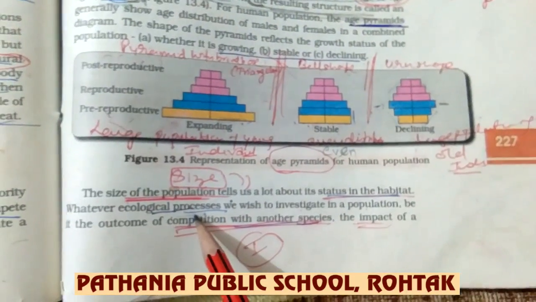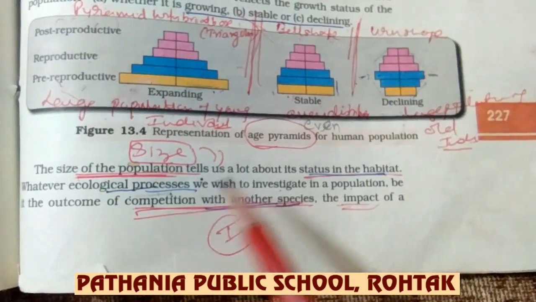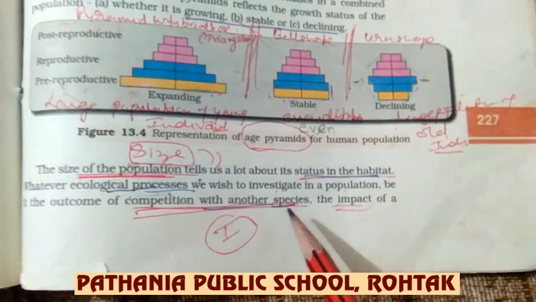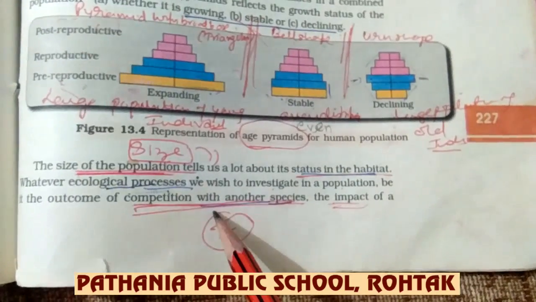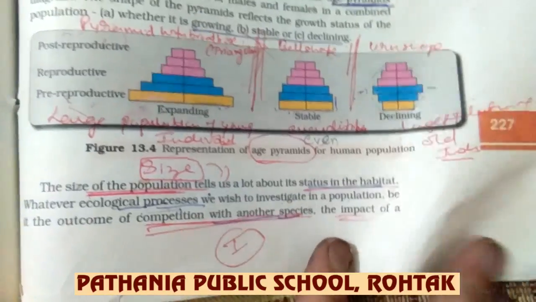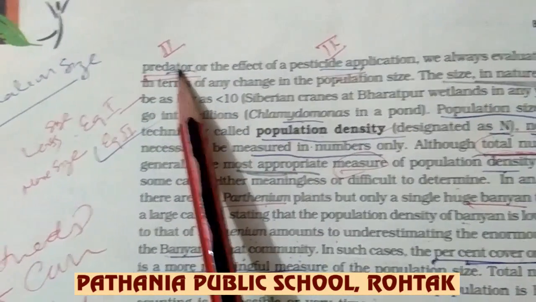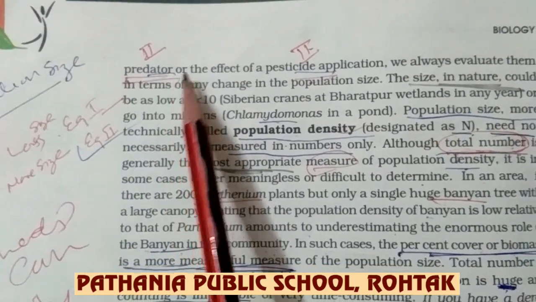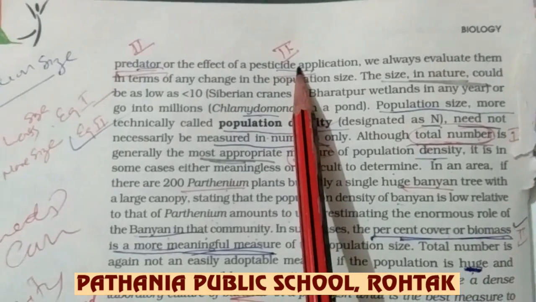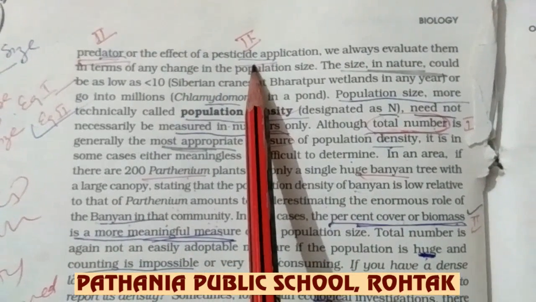The next attribute of the population is the population size. Population size depends on, number one, competition with other species and among the individuals, which reflects the status of that habitat. Number two, the effect of predators. Number three, the effect of pesticides on that population.